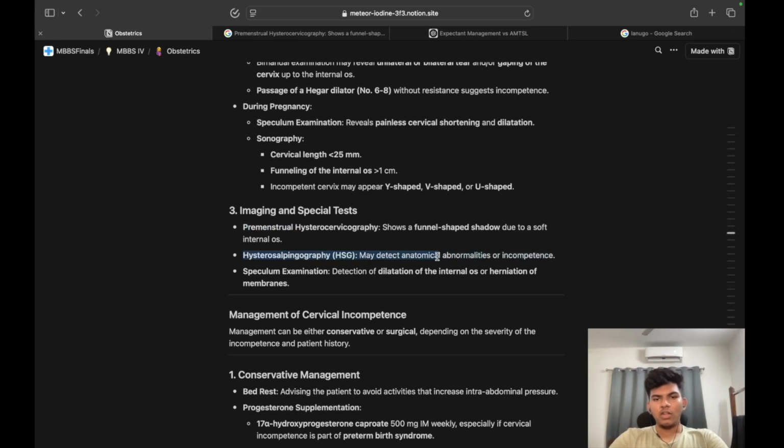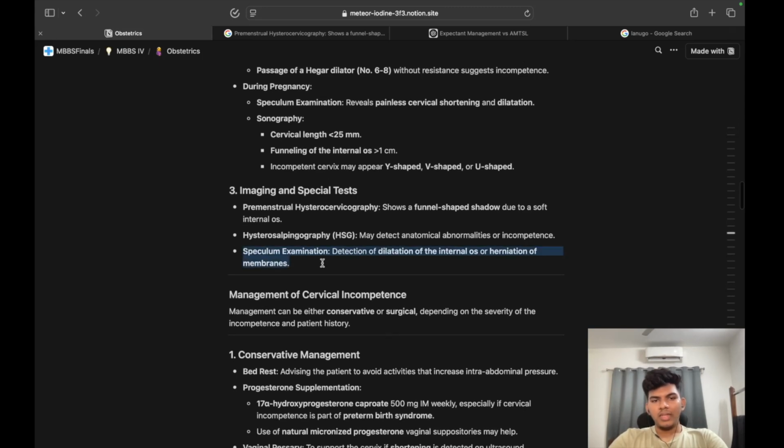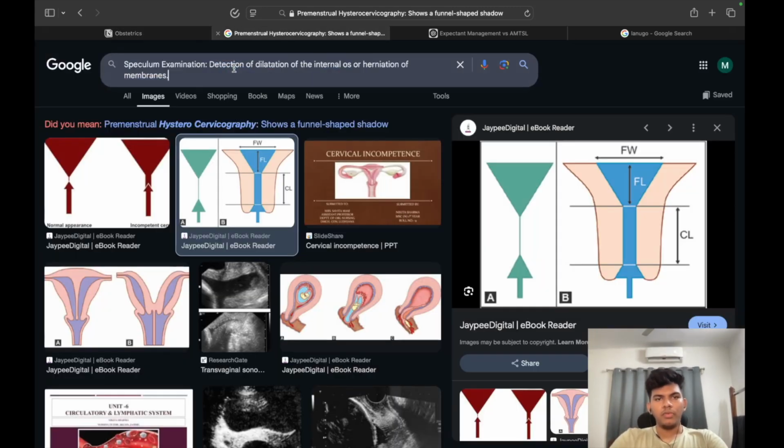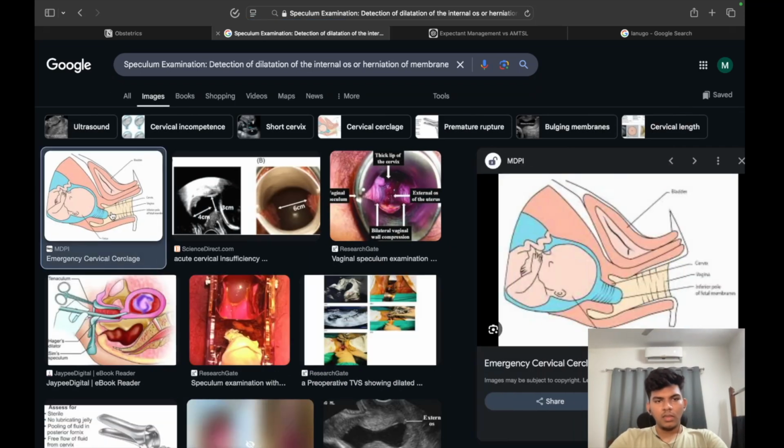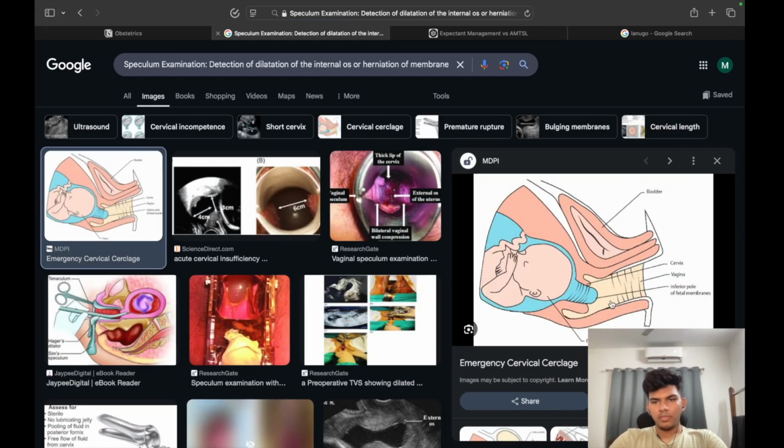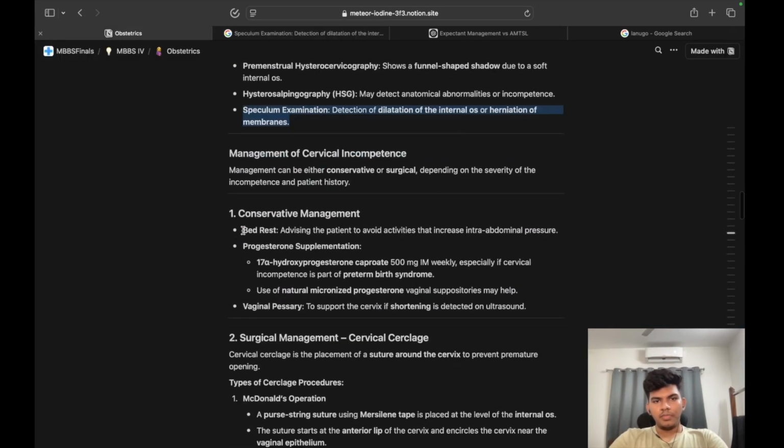Hysterosalpingography may detect anatomical abnormalities or incompetence, and speculum examination detects dilatation of internal os and herniation of membranes. Mainly, imaging studies detect the incompetence very easily, and specifically there is this term funnel-shaped shadow, and over here there is herniation of membranes. Let us look at this once before we move on. Here you can see how this looks, the inferior field of the placental membranes.